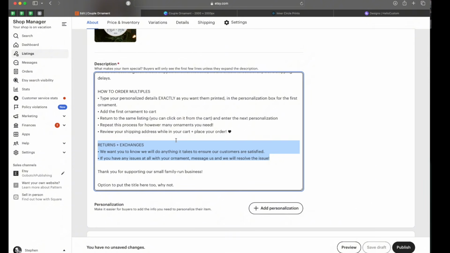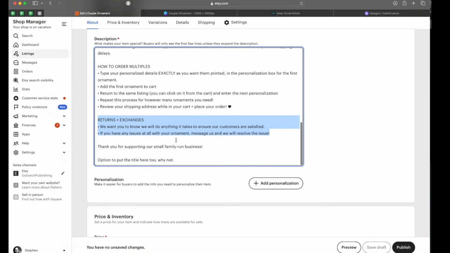Those are going to be covered by Inner Circle Prints. So if you have an issue like that, you just reach out to ICP support with your order number, a photo of the issue, and your preferred solution, whether it be a reprint or a refund. And then sometimes you'll misspell a name when you're doing the personalization, or it'll be something that's on you. And then in that case, you have to cover the cost of the reprint or the refund. But it's reassuring to know that if it's outside of your control, ICP has it covered.